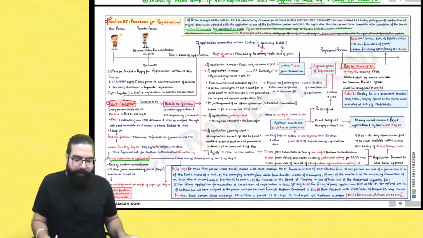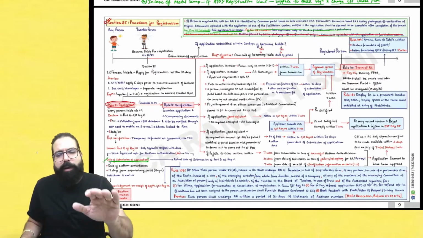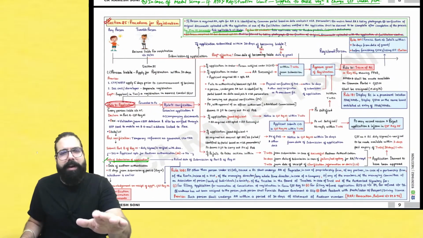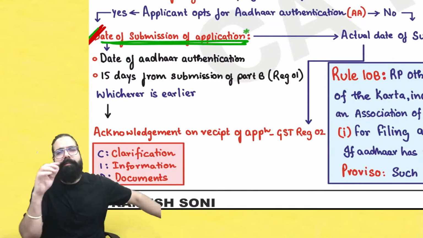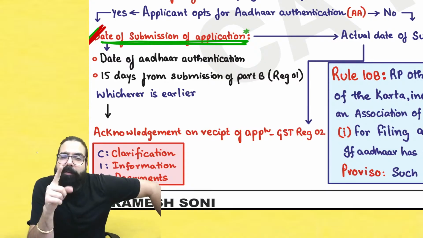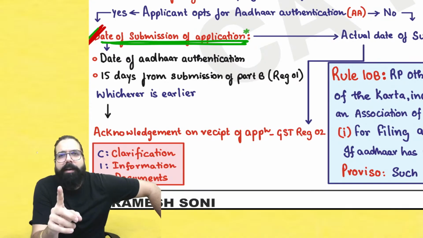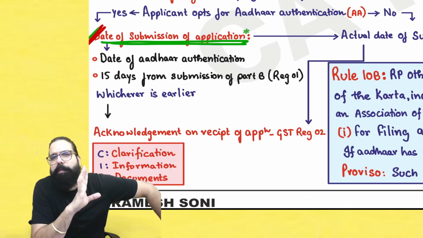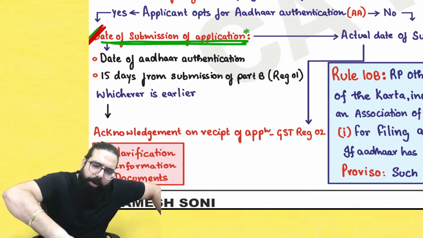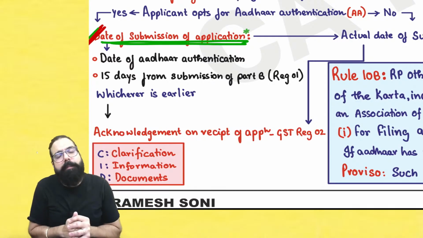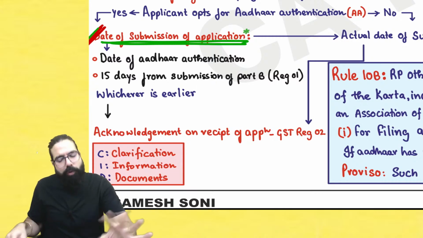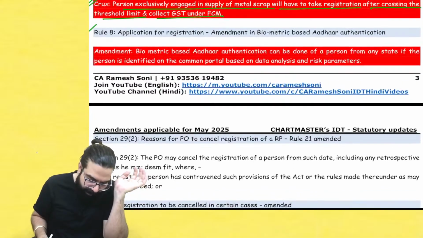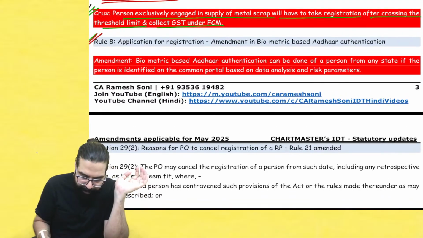So, sir, when I submitted my application, I'll tell you again: when you submit your application, if the portal identifies you as a risky person, even if you do your Aadhaar authentication online, you have to go to the biometric center, do your biometric, and then only it will be deemed that your application is submitted. And this rule is applicable to all the states. That's all the amendment which is there in rule number 8, basically amendment in biometric.